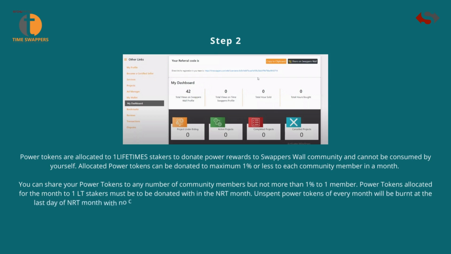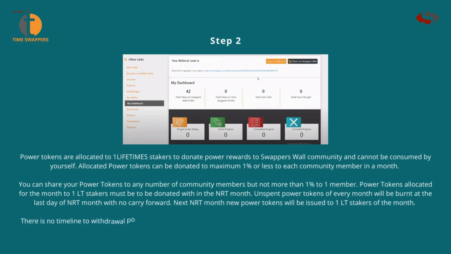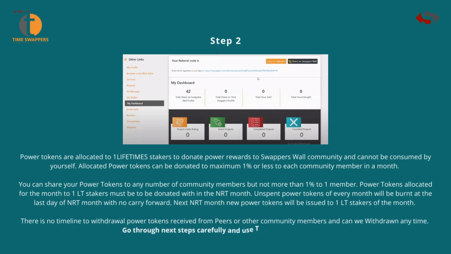Power tokens allocated for the month to one LT stakers must be donated within the NRT month. Unspent power tokens of every month will be burned on the last day of the NRT month with no carry forward. Next NRT month, new power tokens will be issued to one LT stakers of the month. There is no timeline to withdraw power tokens received from peers or other community members, and they can be withdrawn anytime.